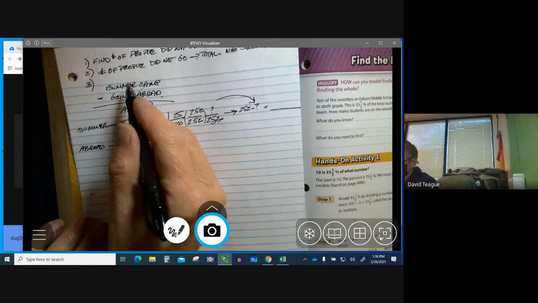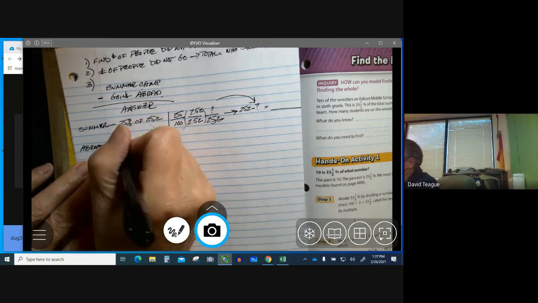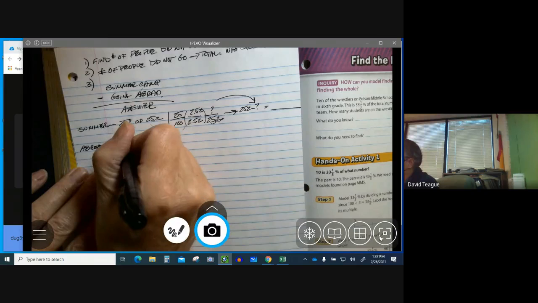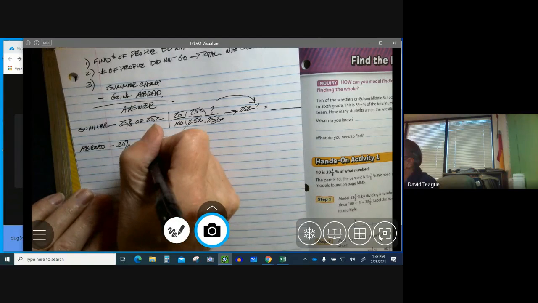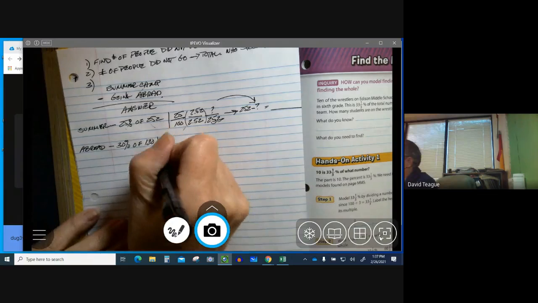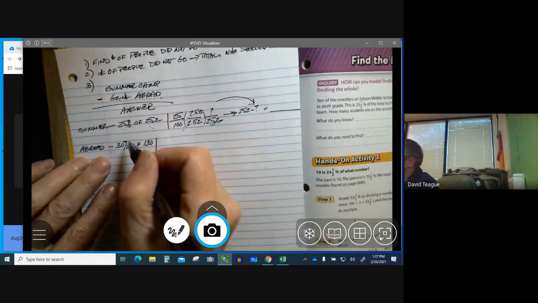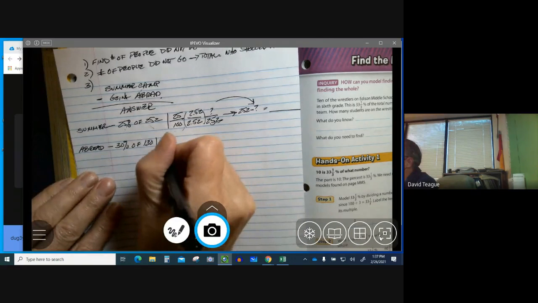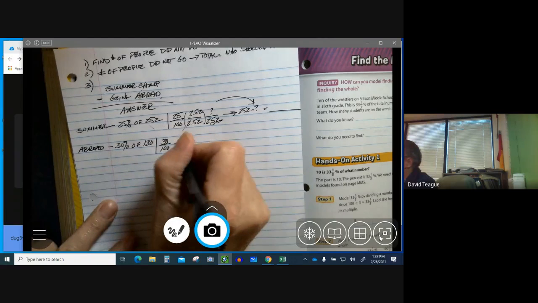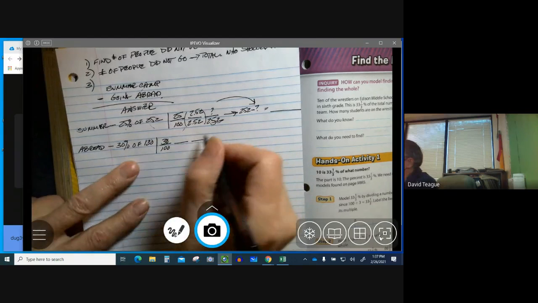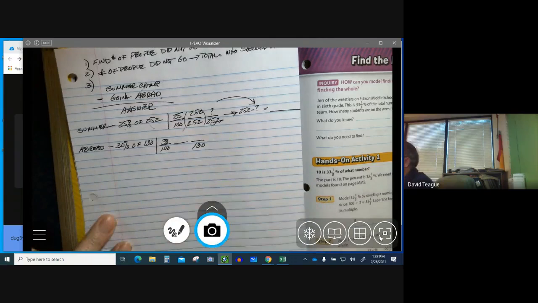Okay, so this is 30%. So 30% of these people didn't go at all. So it's 30% of 180, right? So I'm going to rewrite this as 30 over 100, because that's what it is. 30% is 30 over 100, right? But I want to know what 30% of 180 is.